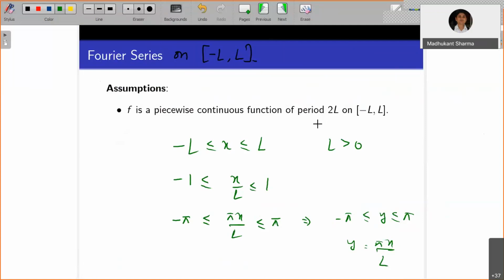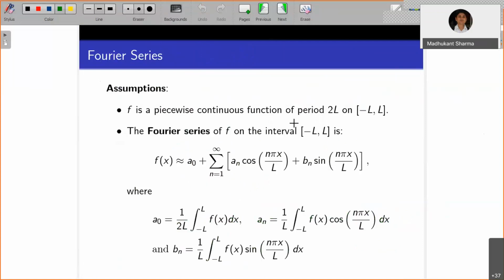So let's say all assumptions will be similar to this condition. Let f be a piecewise continuous function of period 2L on minus L to L. Then the Fourier series of f on the interval minus L to L is given by this. Where you can see now, instead of nx, you have n pi x by L. Here also the sine argument is n pi x by L.